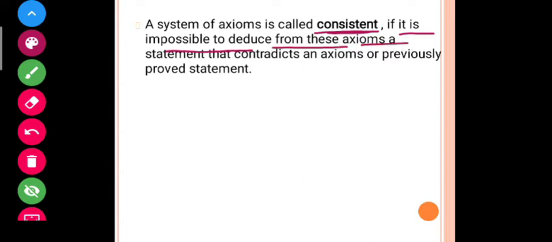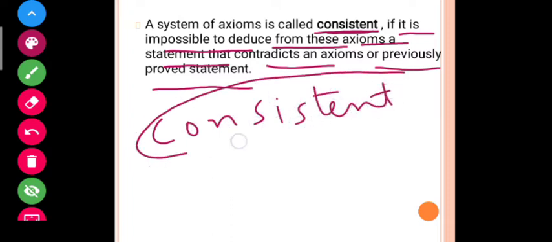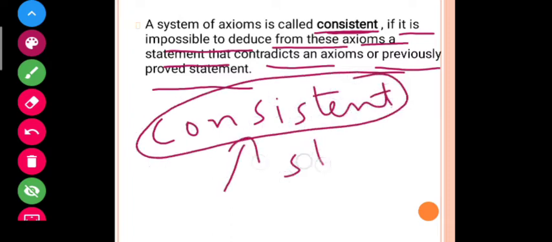Don't get confused, it is very simple. When I'm talking about consistent, it means that there must not be any statement so that the previous axioms will be proven wrong. It means that the axioms that have been assumed by Euclid can't be proved wrong.